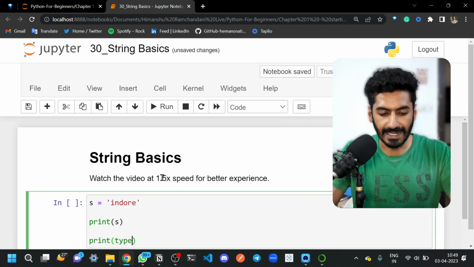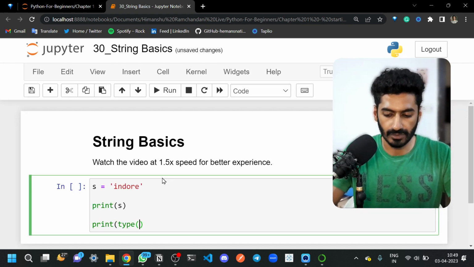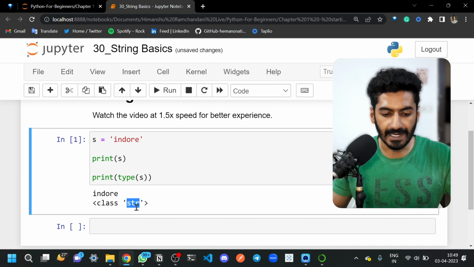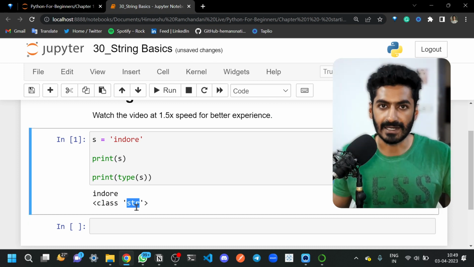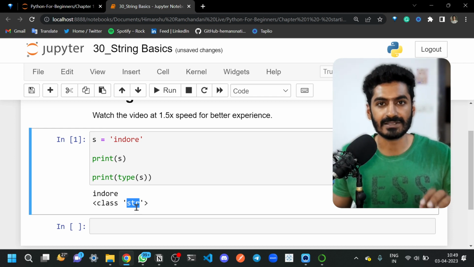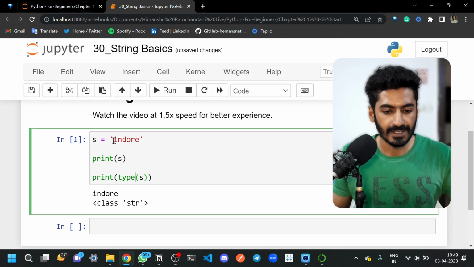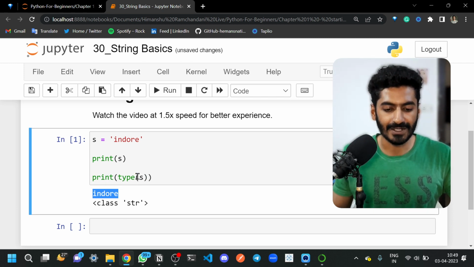And if you check the type of it, let me run this, you will get str. So str is a class in Python, and this particular class is holding different types of functionalities revolving around string objects. Whenever you print this, this is your set of characters, and this particular type is str.